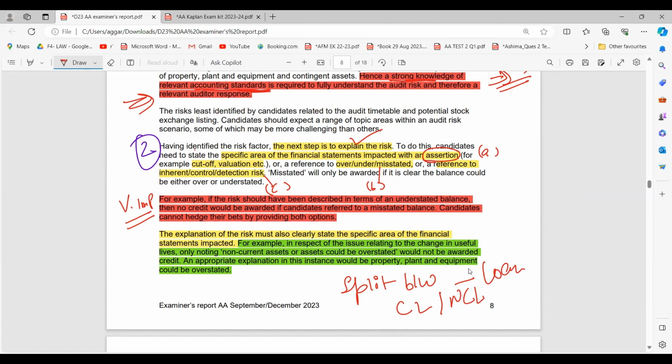So why do we split this? To ensure that there's a proper disclosure. So this is your assertion, right? You have to write this to ensure proper disclosure. Then only we'll understand, okay, this is the explanation to the risk.